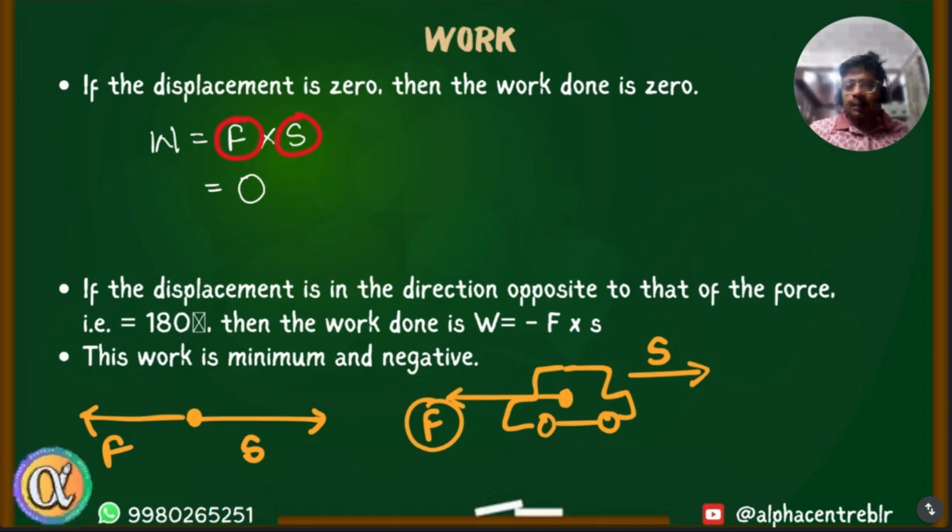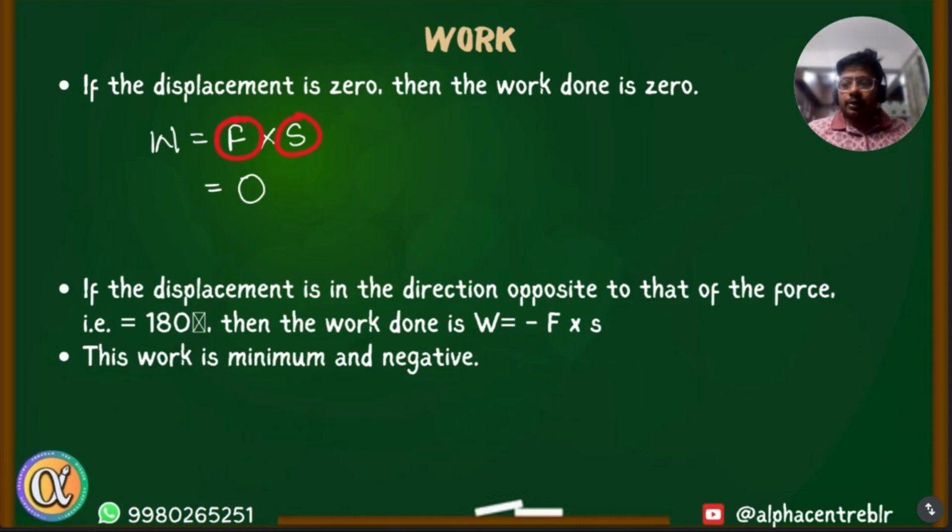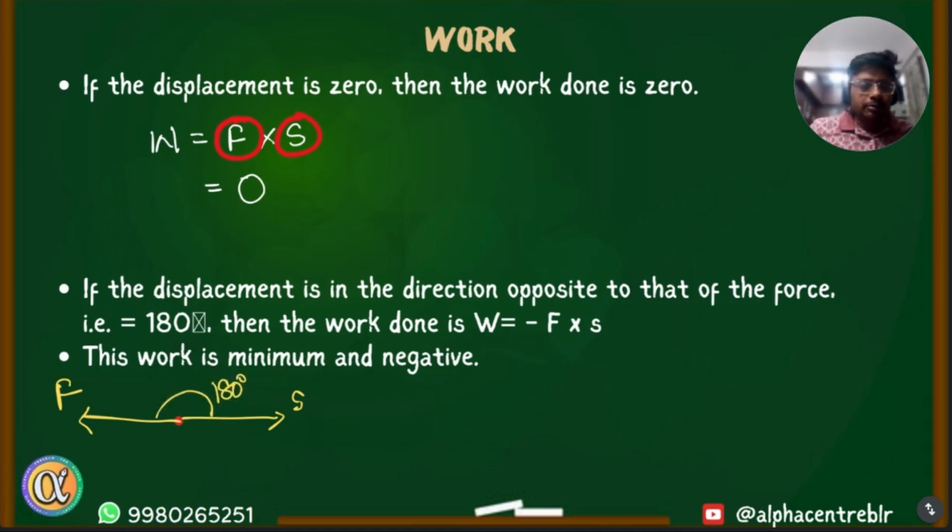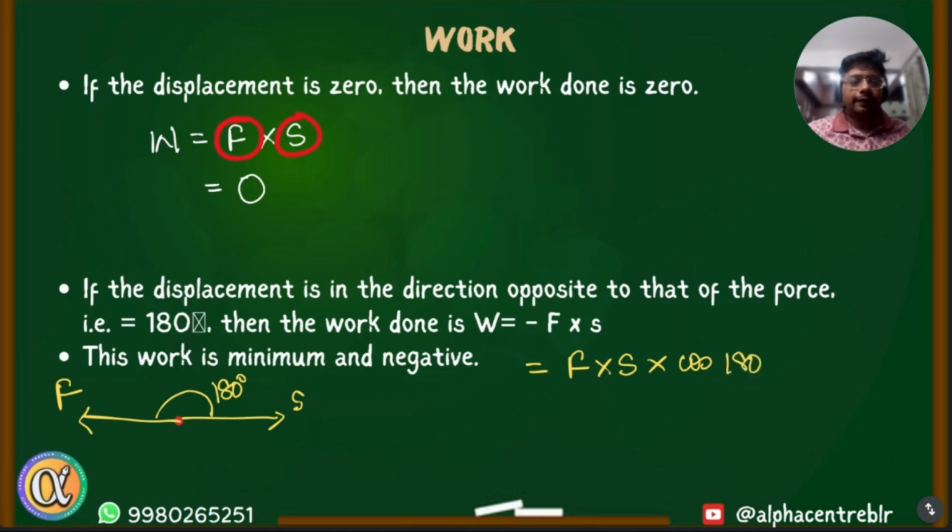So in this case, work done is negative. So we can say work done by brake is negative in this case. Now, if displacement is in the right direction and force is in the left direction, angle between them is 180 degree. So my equation for work becomes force into displacement into cos of 180. Cos 180 is minus one, so this is minus F into S. Clear?